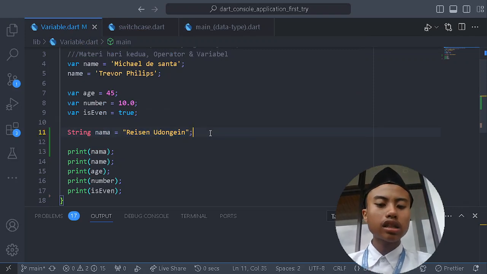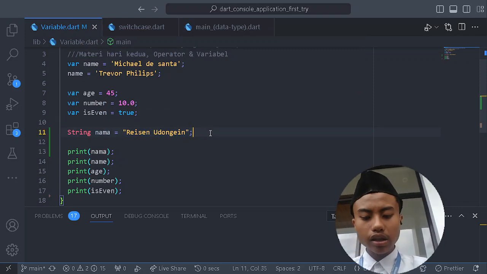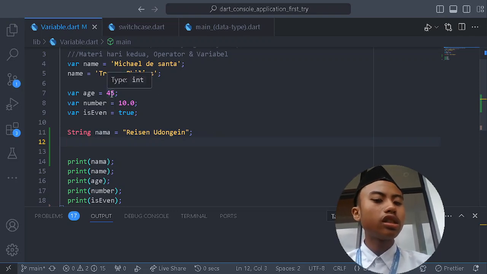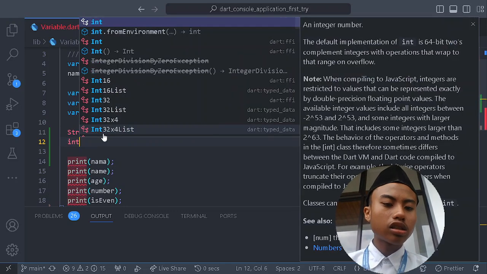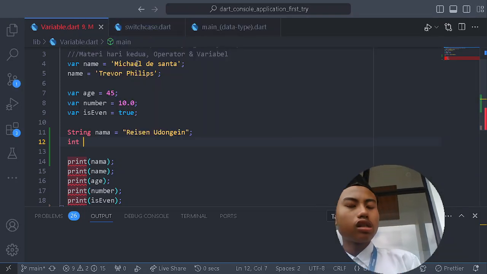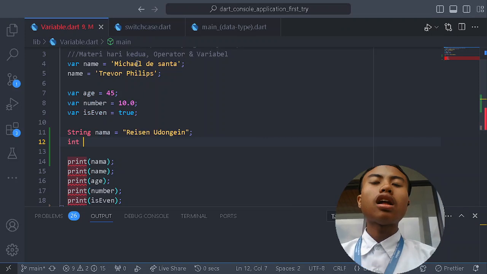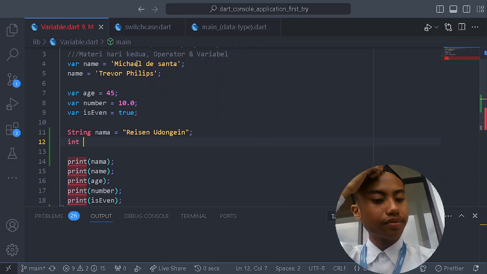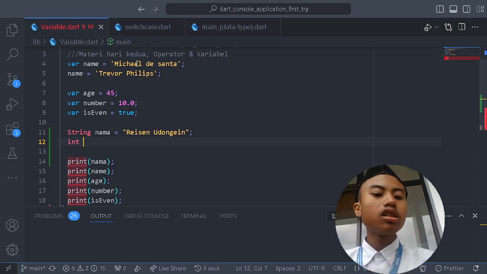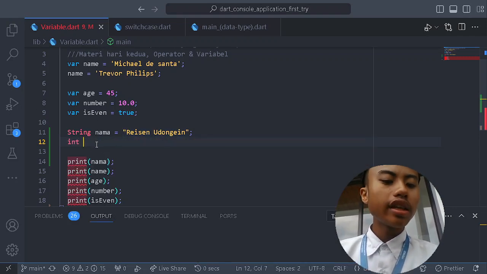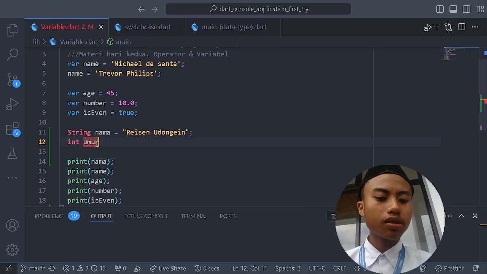And then next we get into the number things. As you can see, this is an integer. Integer is what we call numbers in a lot of programming languages. We must also tell the name of this integer, like umur.